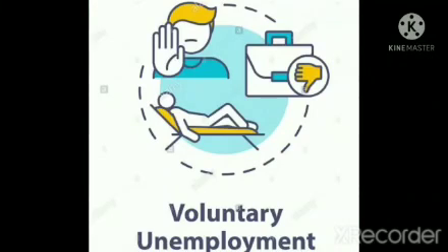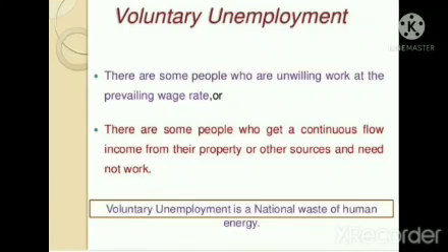Now we will talk about voluntary unemployment. There are some people who are unwilling to work at the prevailing wage rate, or there are some people who get a continuous flow of income from their property or other sources and need not work. It is a national waste of human energy.